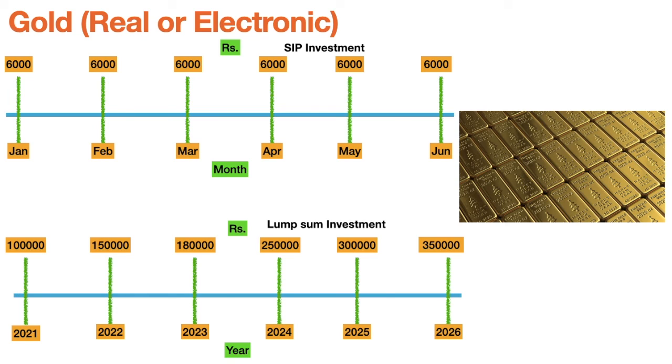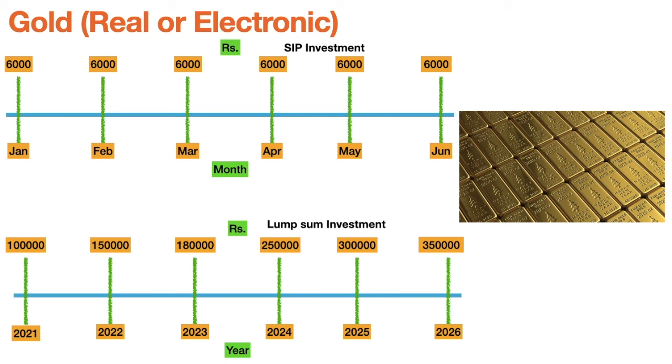But the benefit of buying electronic gold is that it is quite cheap compared to the real one, because there are no making charges and extra charges, whatever it is. So in that way it is much cheaper, and it is also easy to sell. Because in a flash of a few minutes you can just sell your electronic gold if you want to, but the situation is not the same in case of real gold.